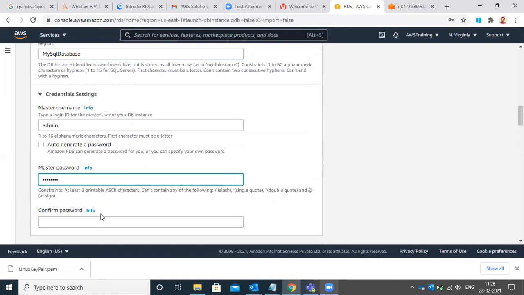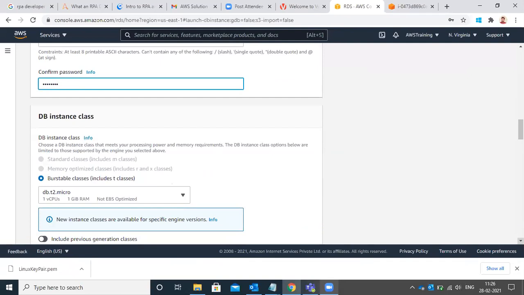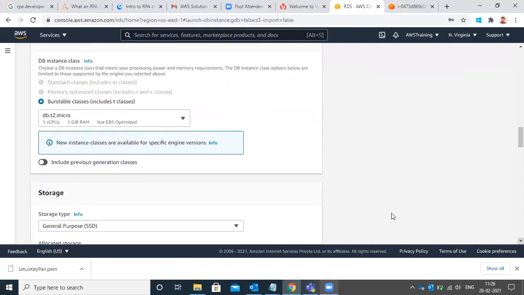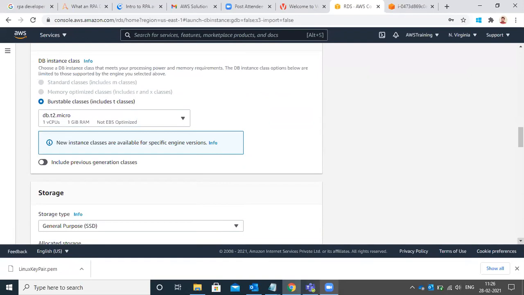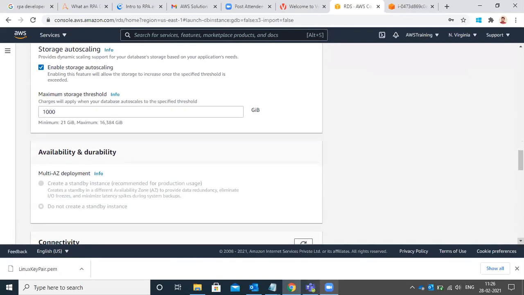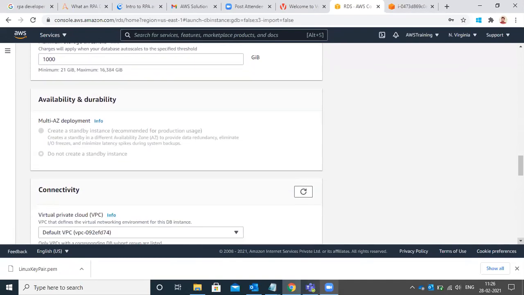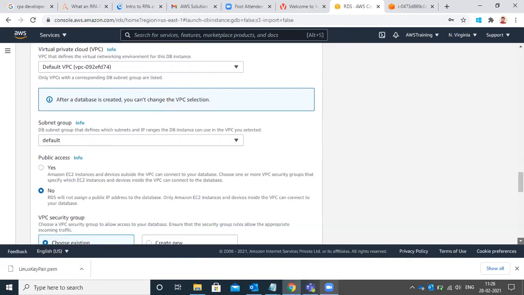India 123. Admin is the username and password India 123. This is free, right? VPC, okay, by default selected. Enable storage. So default VPC and okay, default.